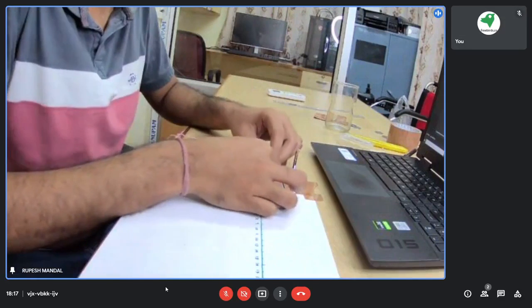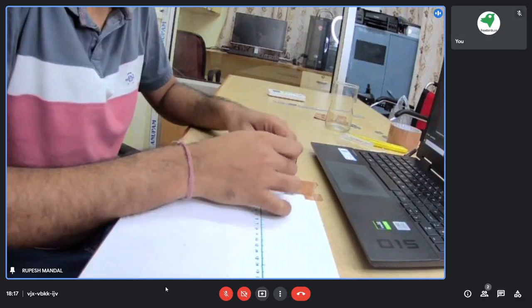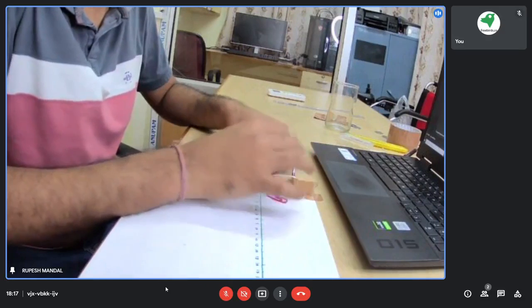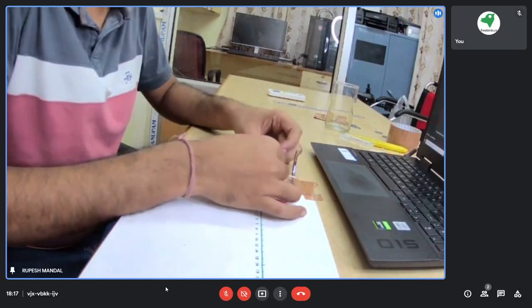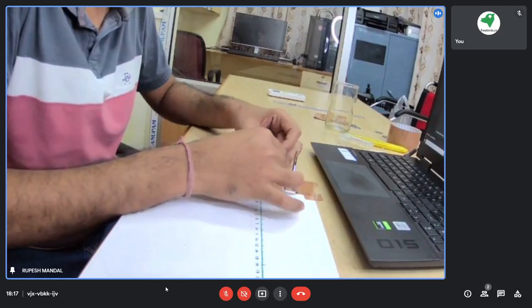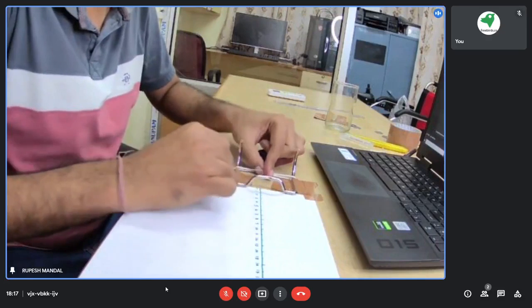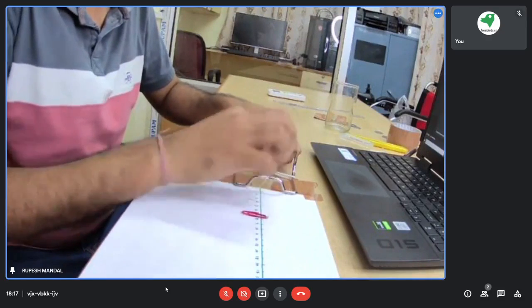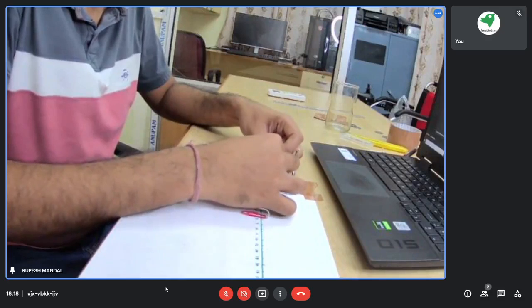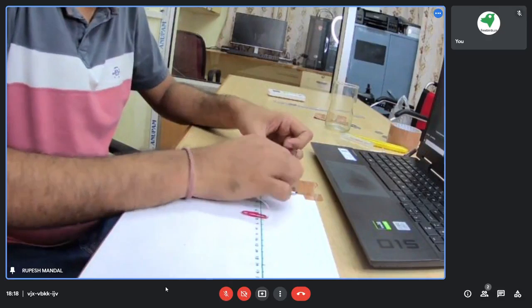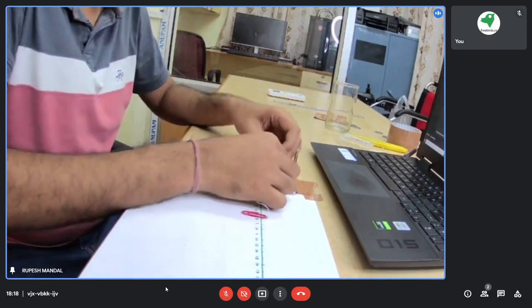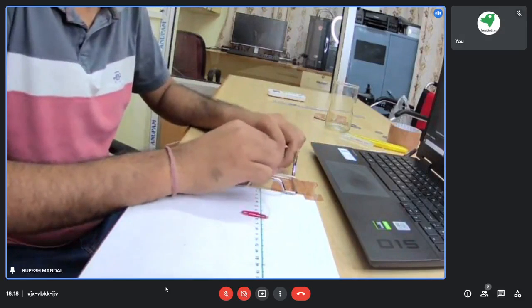Now what we will do, we will try this particular thing with some heavy weight. I will put some coins inside this matchbox and check what the observation is. Before that, let me tie this one properly.